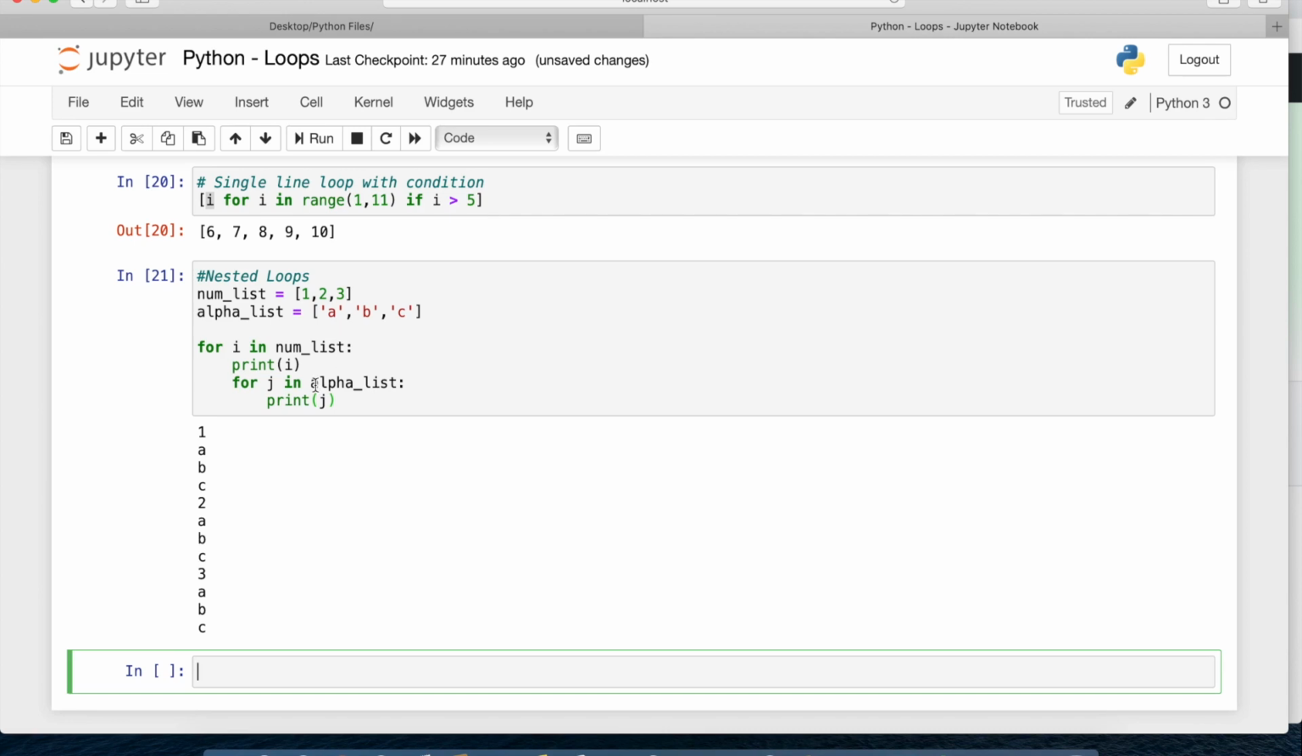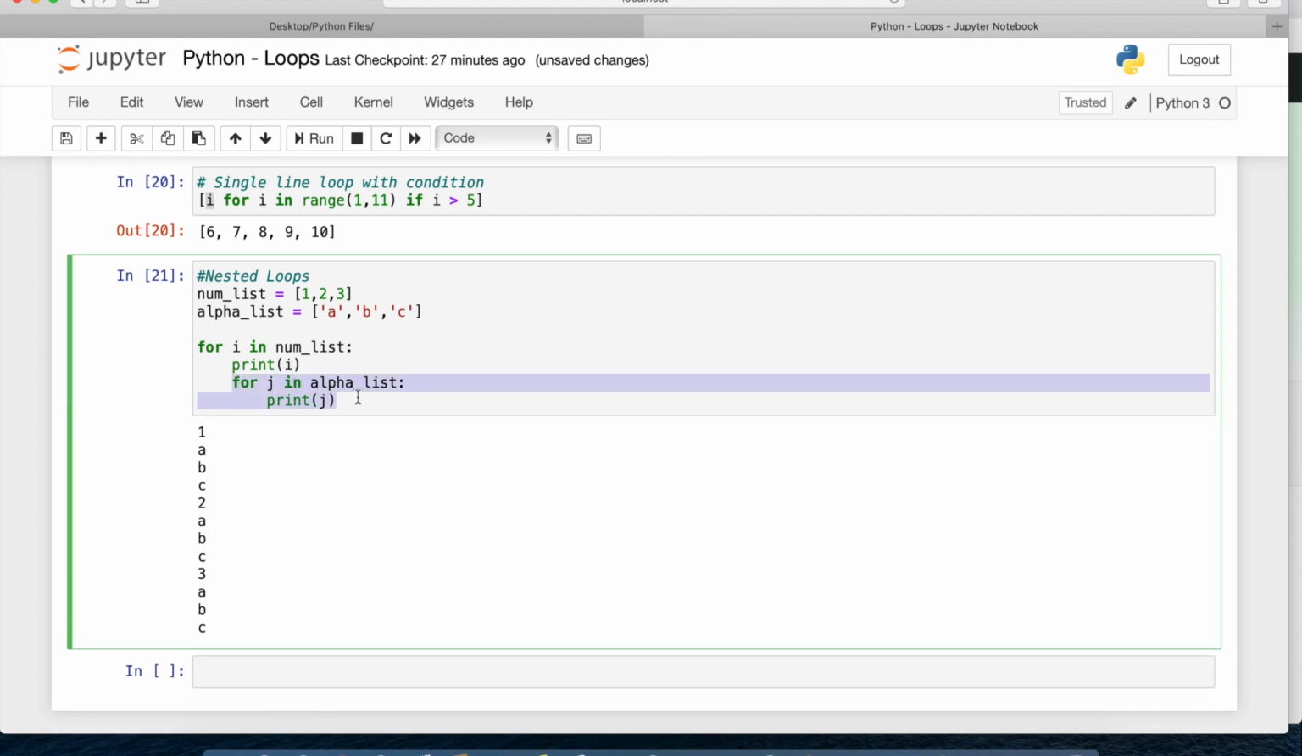So what it is doing: for i in numeric list print i, so it is printing me 1. Then it is checking for j in alpha list. Within this alpha list it will first iterate the complete list, that is A, B, C. First time it is A, then second time it goes back here, that is B, then third time it is C. Again it goes back to the main loop. Once this internal loop's sequence is completed, then only it will move to the previous one. Otherwise it will keep on looping within the inner loop. So inner loops get executed first, then it goes to the outer loop. So this is called nesting of loops, or nested loops.